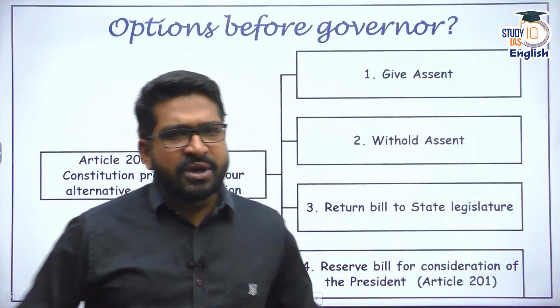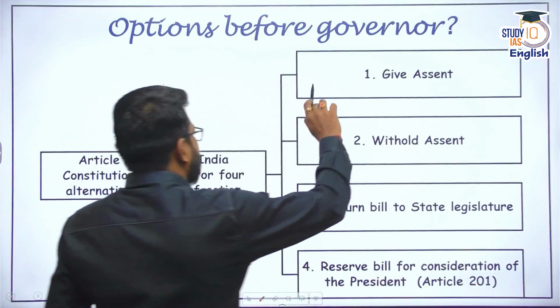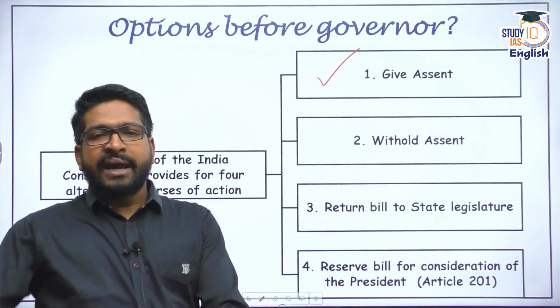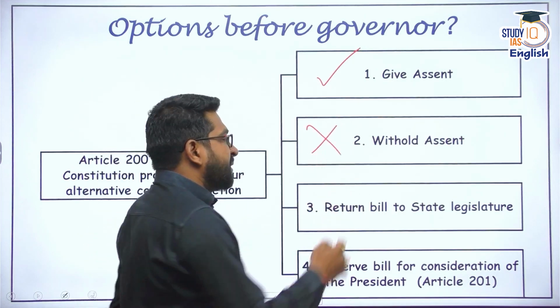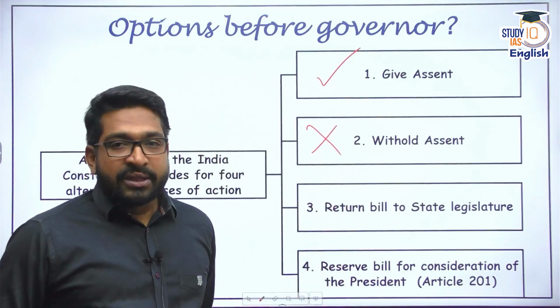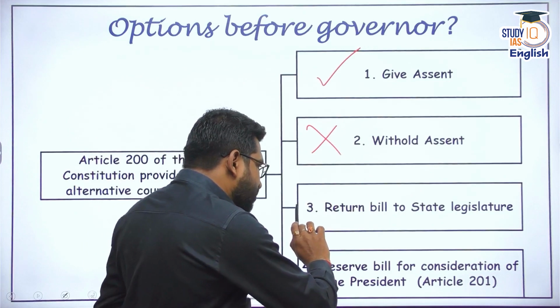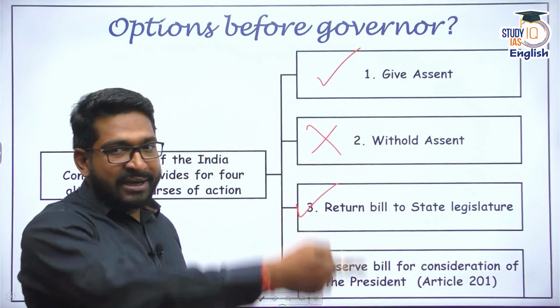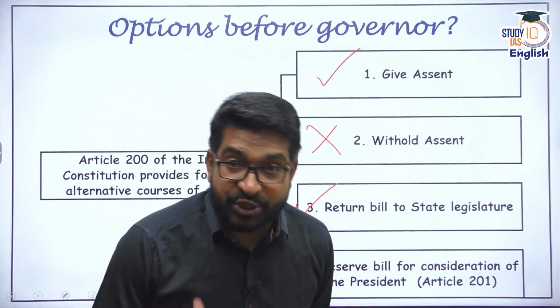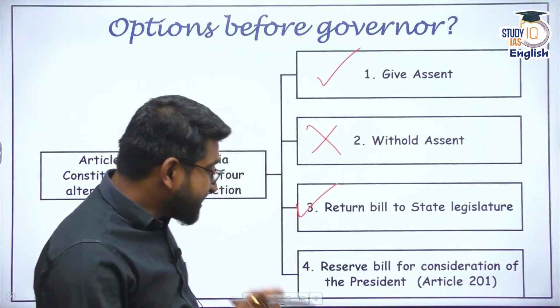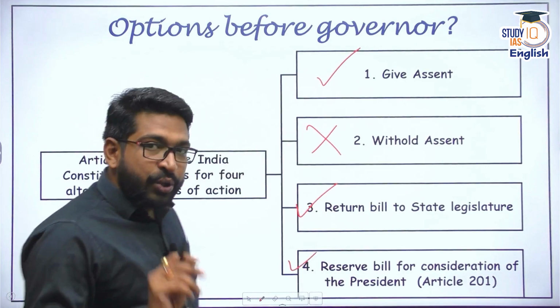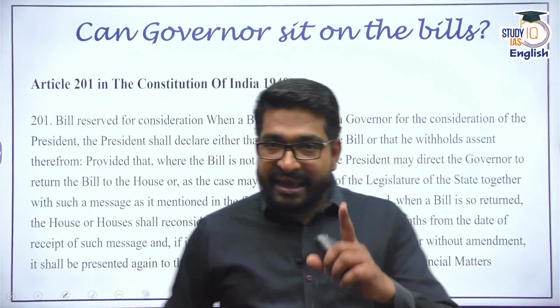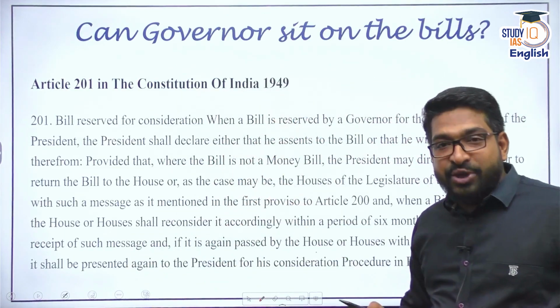Now, what are the options? Fair and square, simply say yes, then the bill becomes an act, right? The governor says, no, I am not going to pass this bill, then that ends. The third option is to return the bill to the state legislature for reconsideration. Then there is another 4th option under Article 201 for reservation to the president. That means the governor can reserve the bill for presidential recommendation.